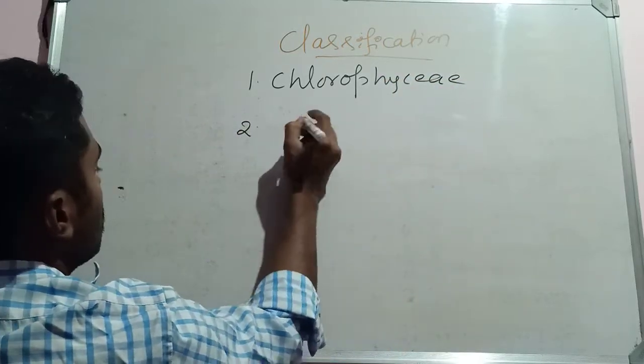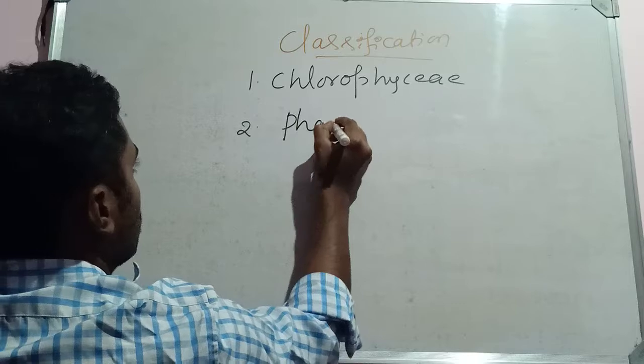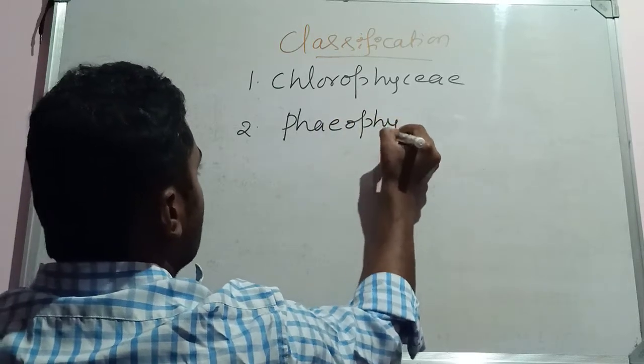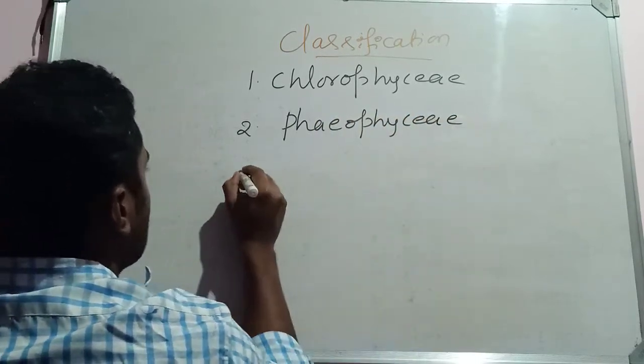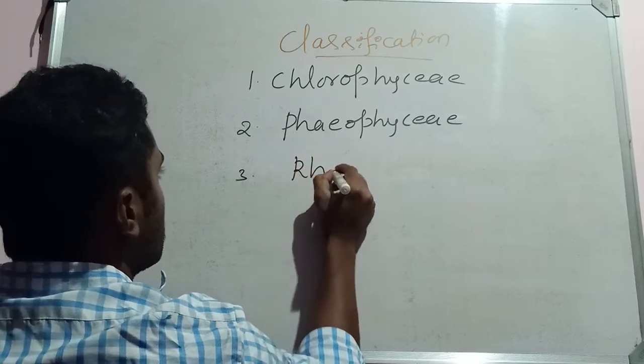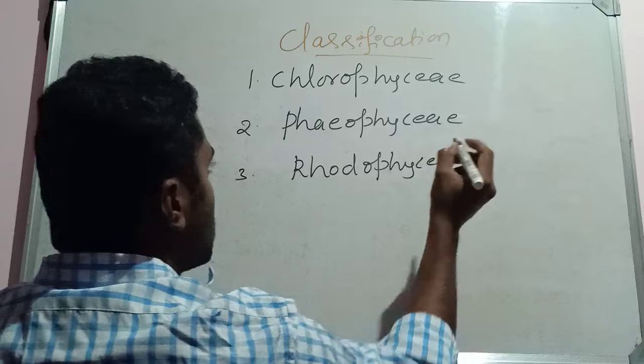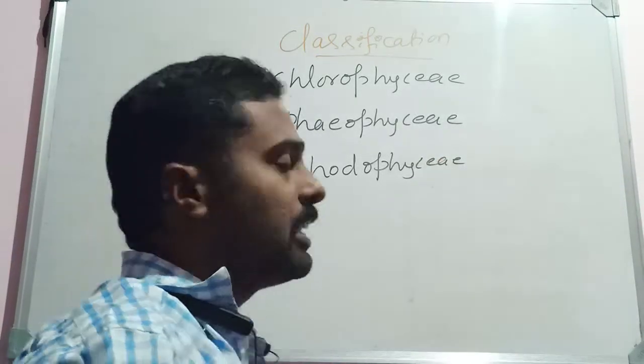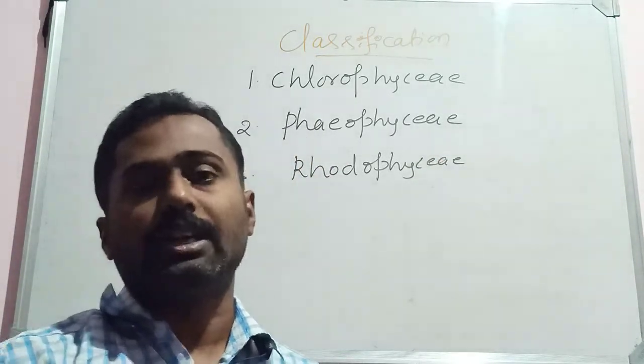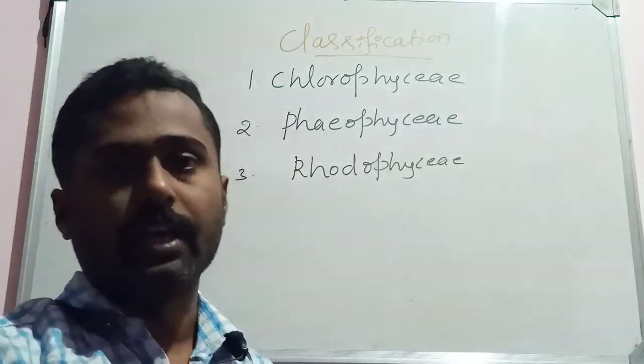So these are the three major classes found in algae, classified mainly based on pigmentation, meaning the color of the pigment they have.